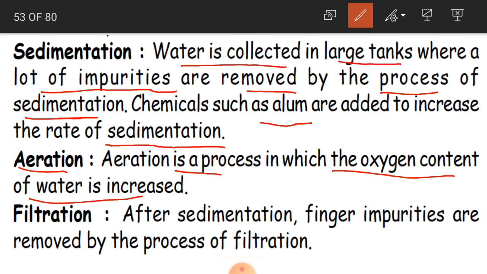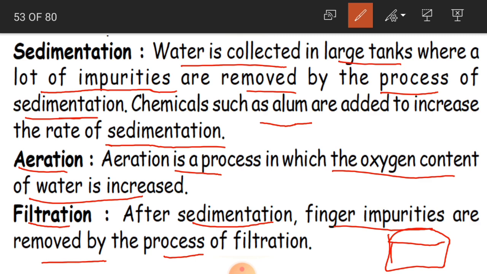Okay, children. And now filtration. So after sedimentation, what happens? Finer impurities are removed by the process of filtration. So what happens in sedimentation, children? What happens in sedimentation?